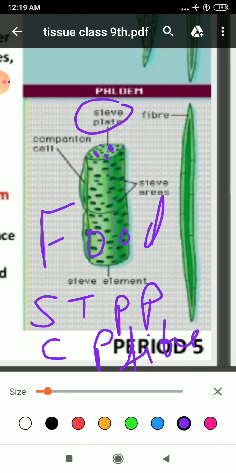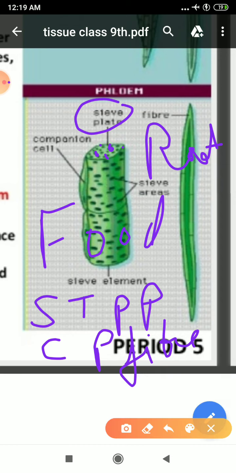And where is food prepared? It is prepared in your leaves, and it goes to the storage organ. Storage organ can be your root, it can be your stem, it can be anything. And from the storage organ to the growing region. Hence, material can move in both directions in case of your phloem.